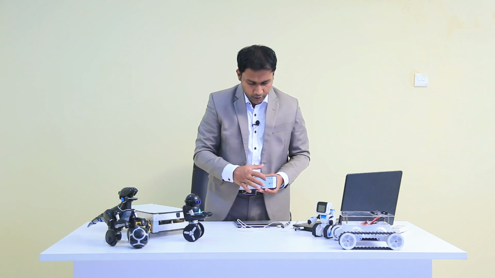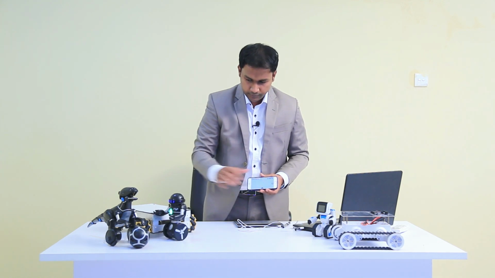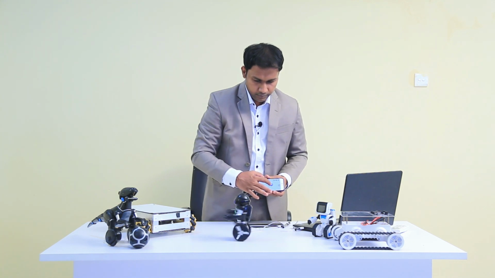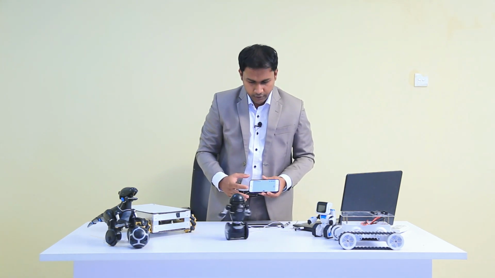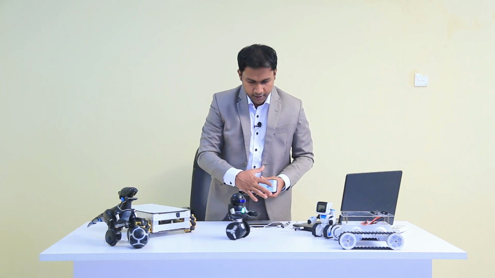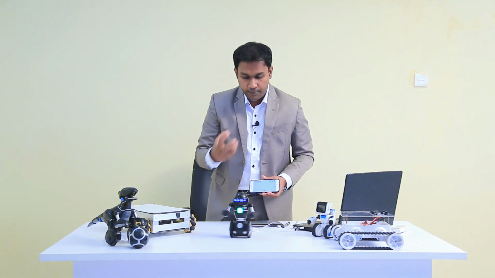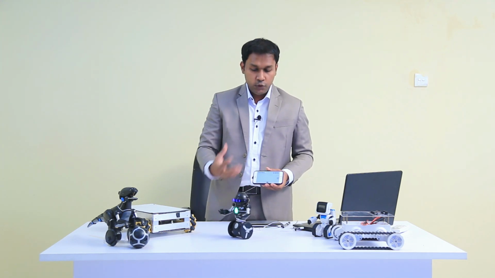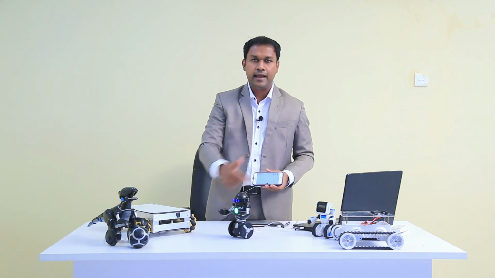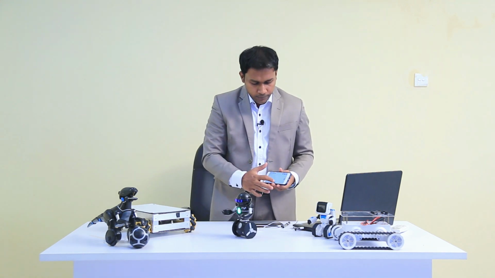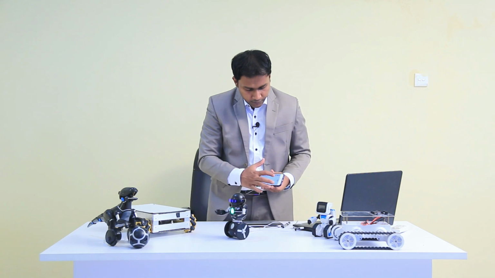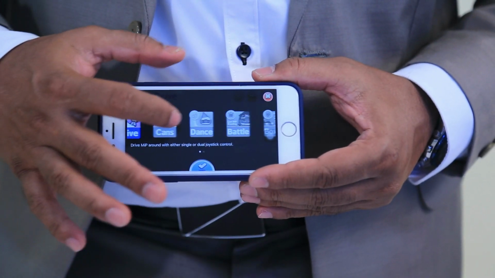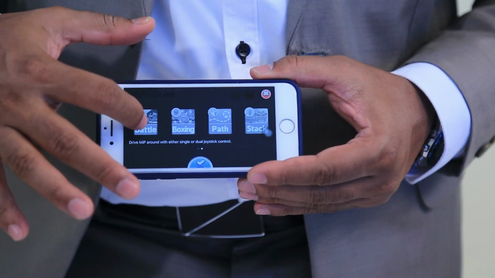And so let's rotate. Right? You can see. Let's rotate to the other side. You can see the balance of this robot, how powerful the program is, right? So I can do the basic movements like forward, backward, and turning left and turning right. Also, there is one specific application. So drive, cans, dance, battle, boxing, path.